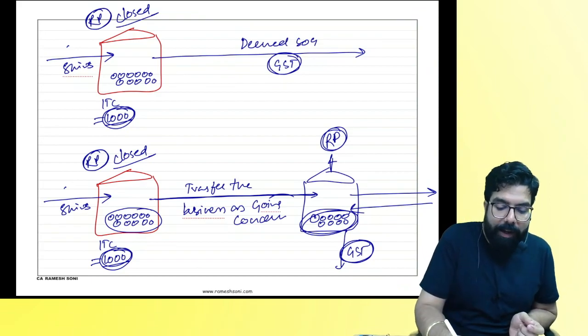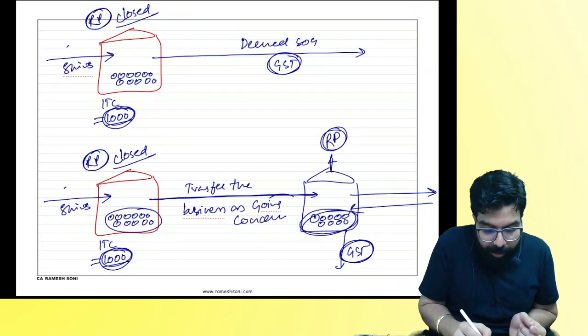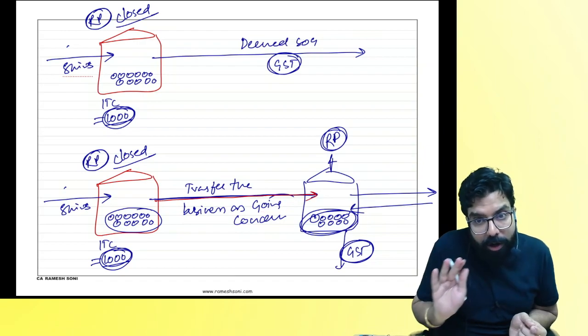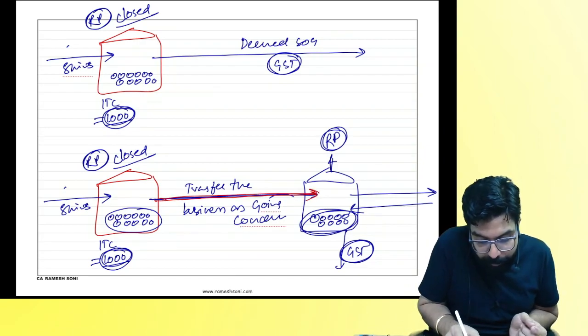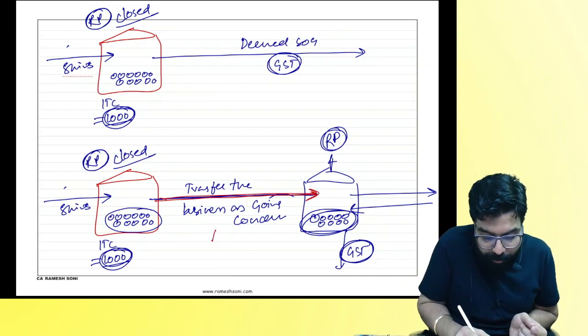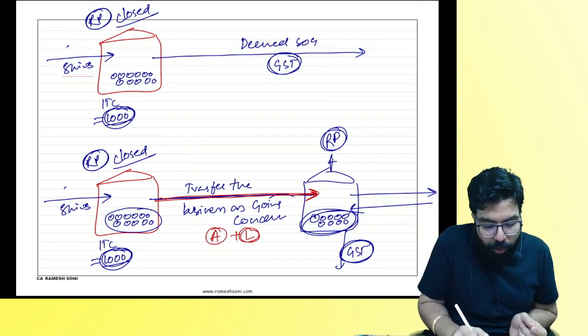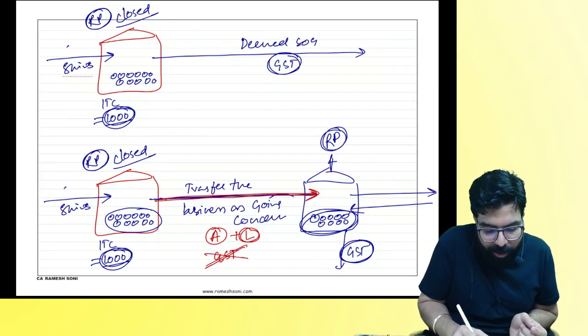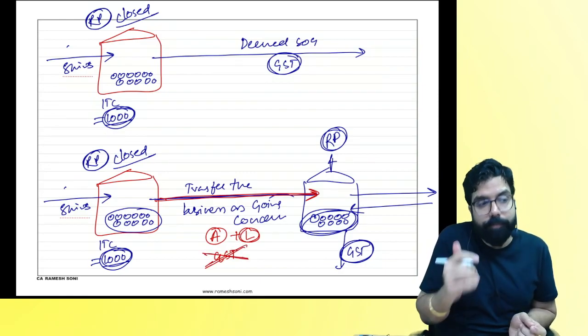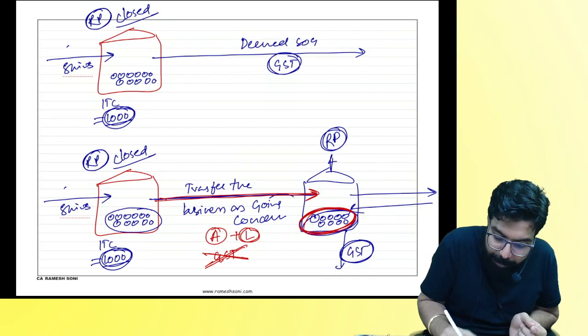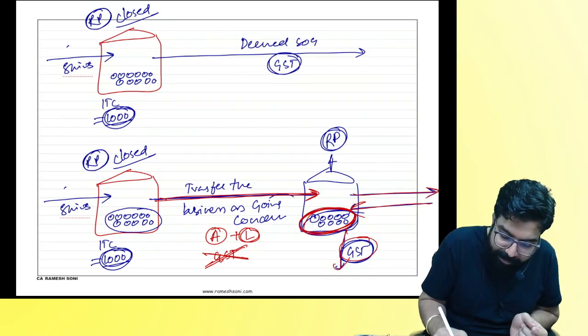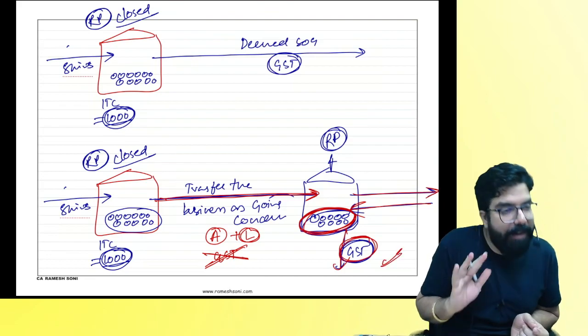So the government is telling me, if at the time of closure you transfer the business to your friend, when you transfer the business to your friend, you will transfer all your assets also. You don't have to pay any GST, not required. Why? Because ultimately, what will happen? When he sells, he will collect the GST and he will pay the GST to the government. Did the government get its GST?